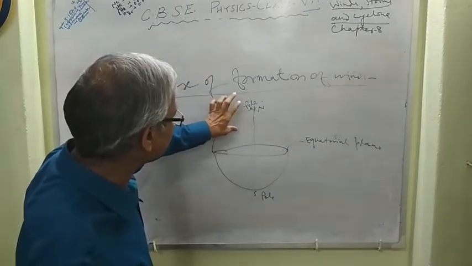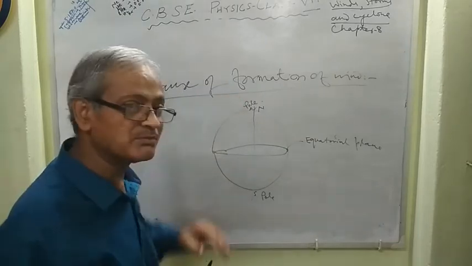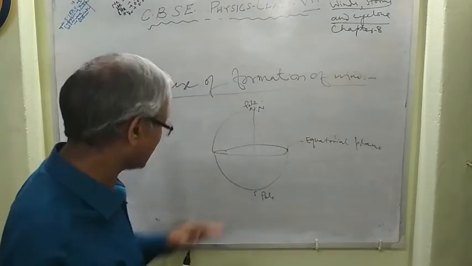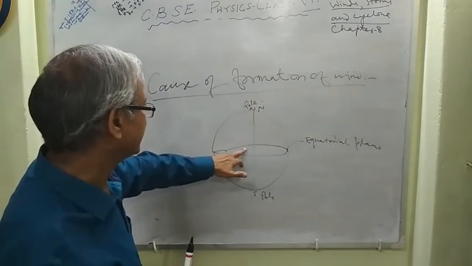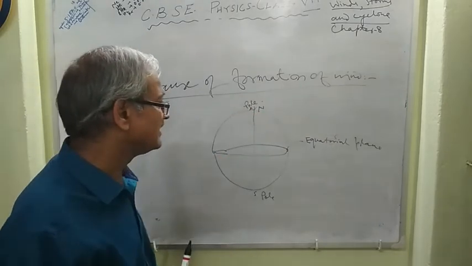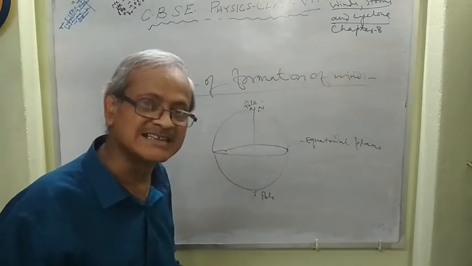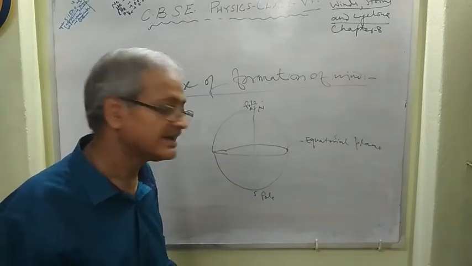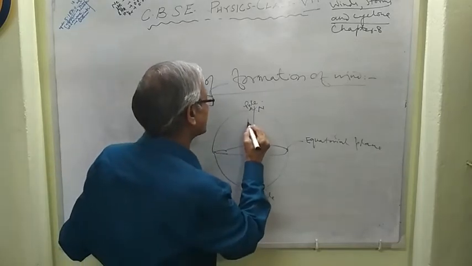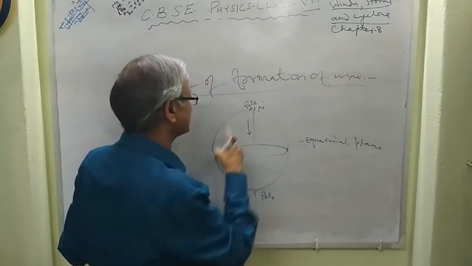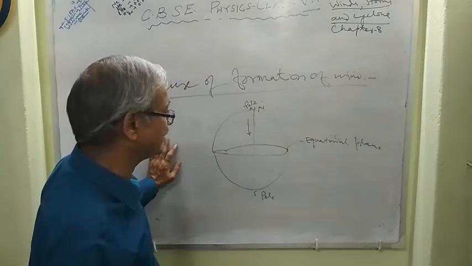Hence, from the high pressure region, that is from the pole, the air rushes towards the equatorial region. Here, air flows from high pressure to low pressure, from the pole to the equator.